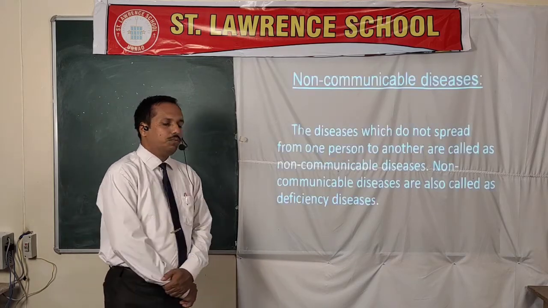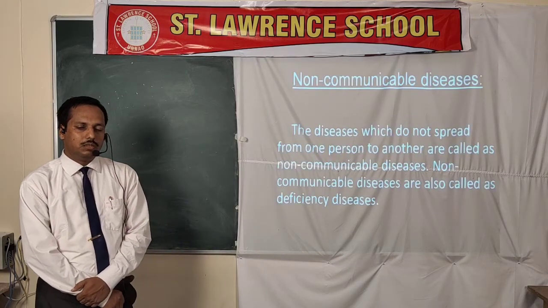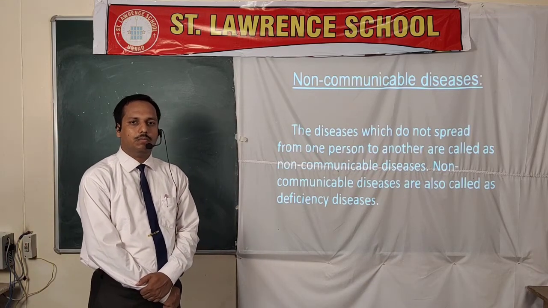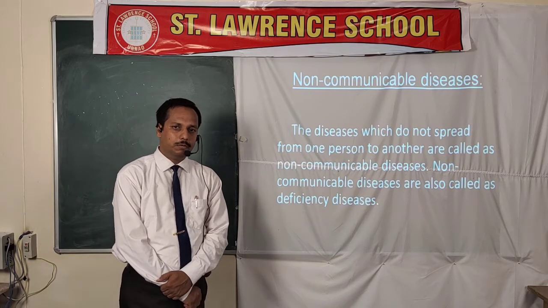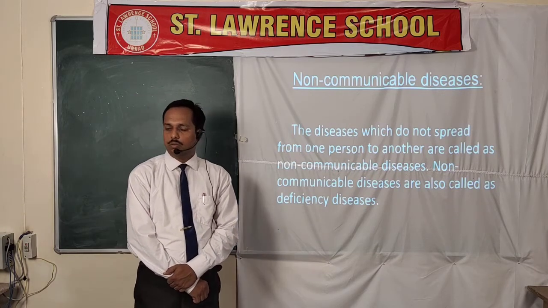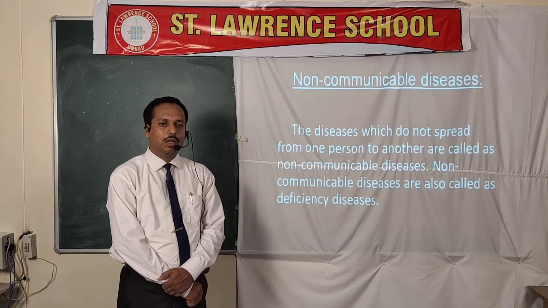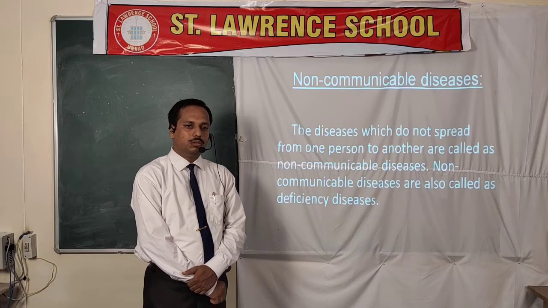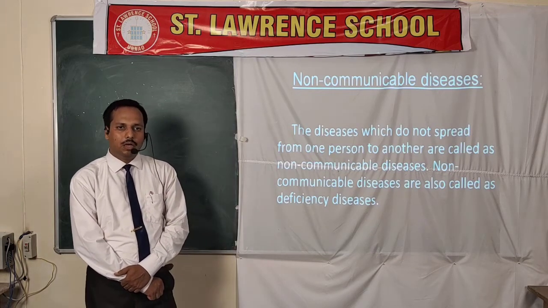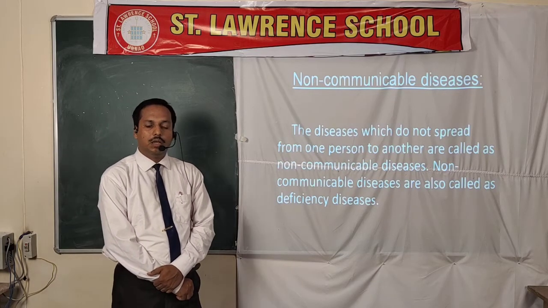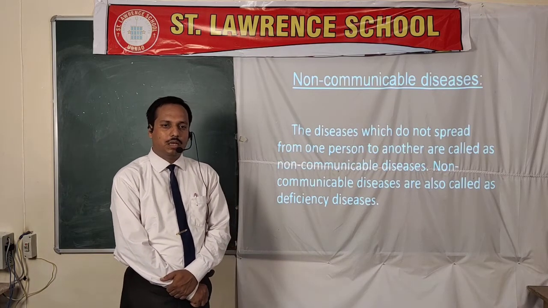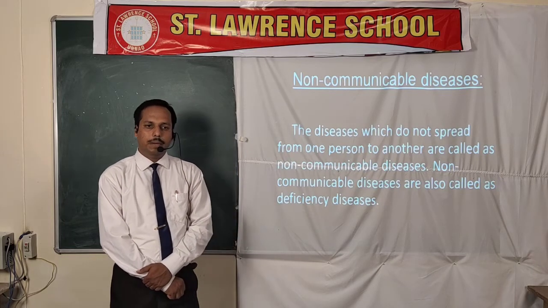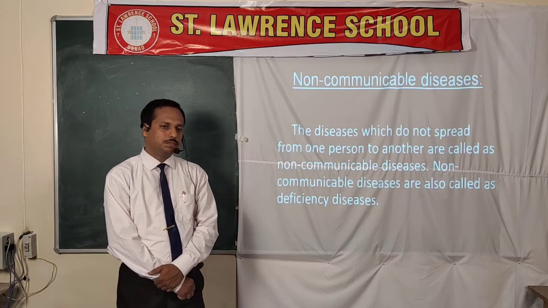Similarly, we have some diseases that cannot be transmitted from one person to another. It means the diseases that cannot be transmitted from a diseased person to a healthy person are known as non-communicable diseases. Mainly these diseases can be caused due to deficiency of some minerals and vitamins.